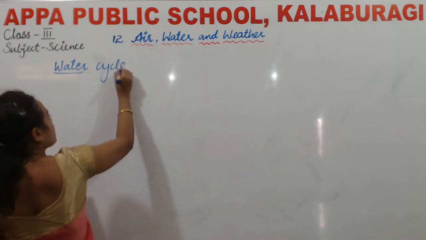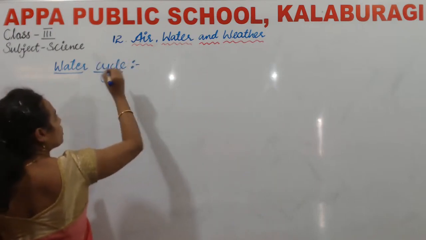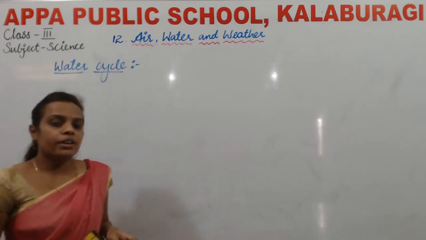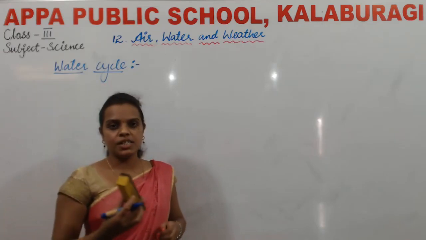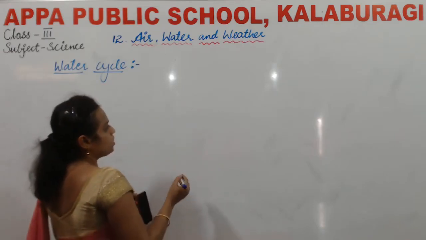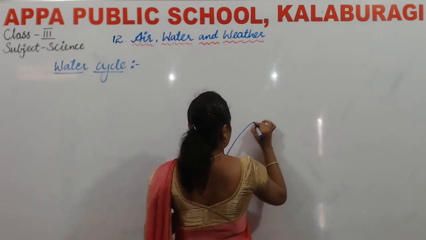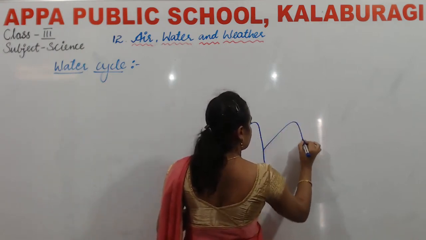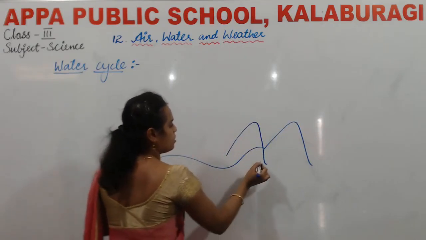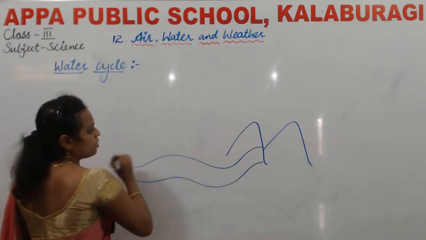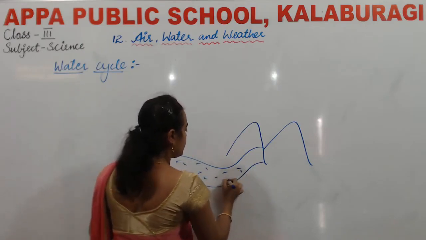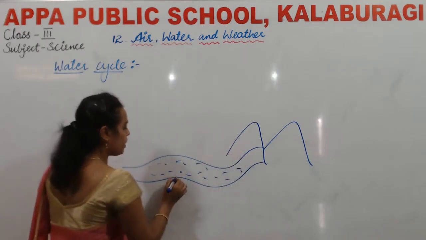Then we have studied about the water cycle. Yes children, in nature, water can change its form. So how can it change its form? So this is the water body.